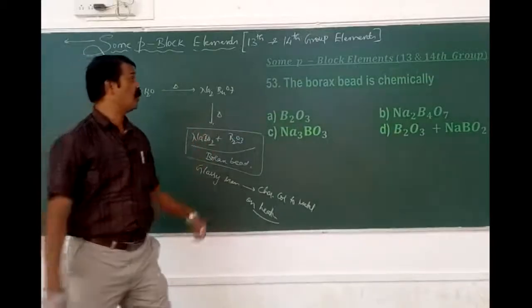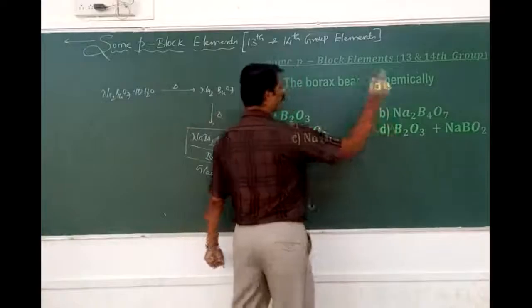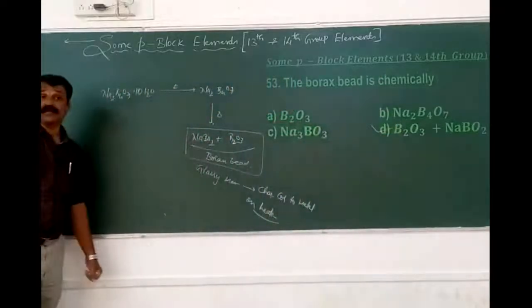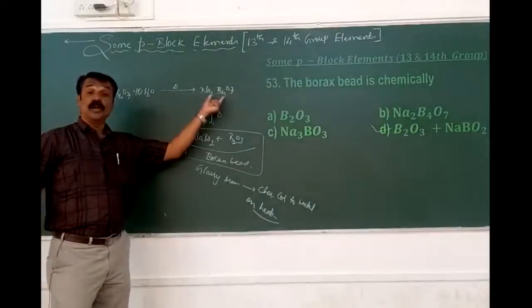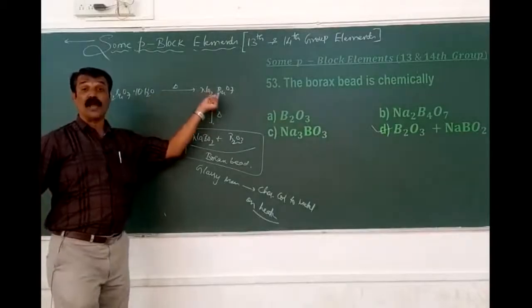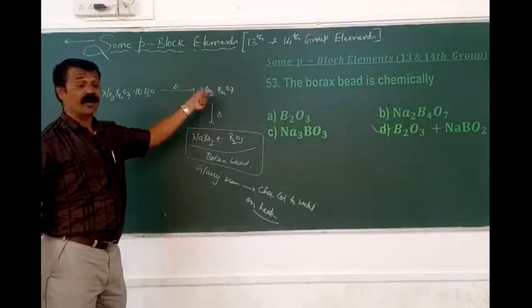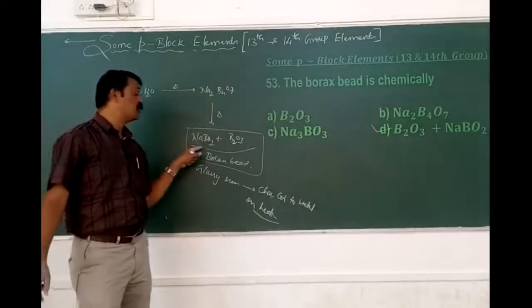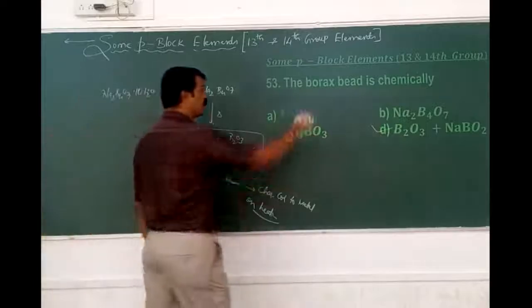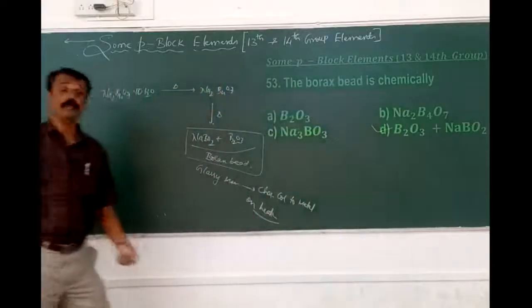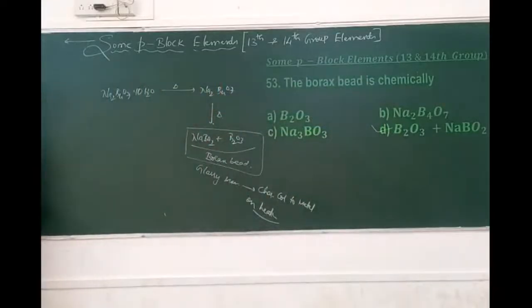So that particular composition is called what? The borax bead. It is a compound of which one? Borax. Borax on first heating loses all the molecules of water to form anhydrous sodium tetraborate, and this upon further heating decomposes to form sodium borate and the boric anhydride, which is mentioned as the borax bead. Okay. Next we will have the 54.